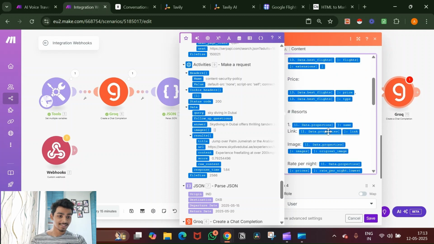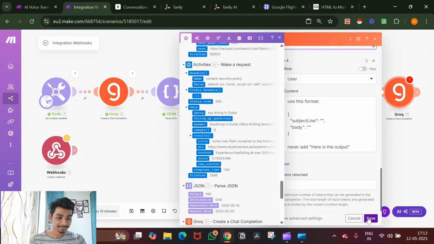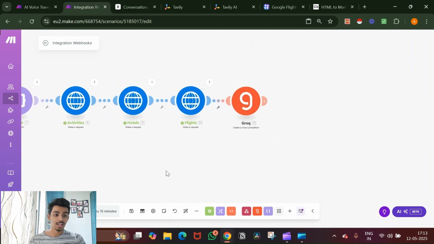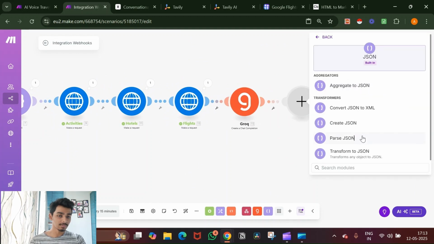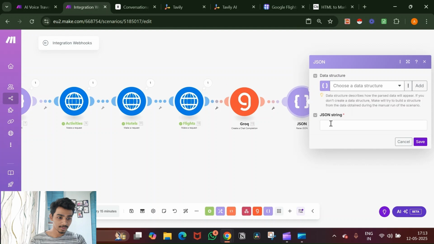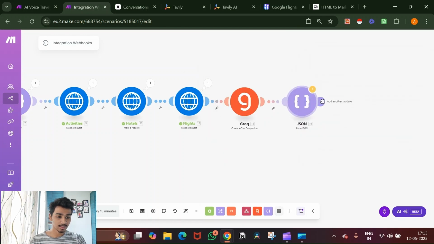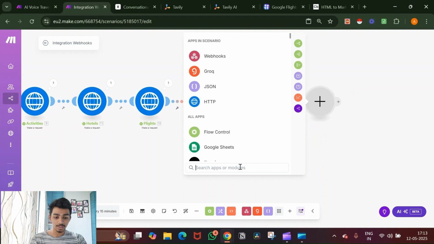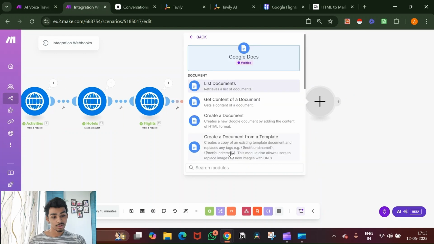And that is it, guys. That is it. I've made it as simple as I can. And now finally, after this, we just pass the JSON as always. We enter the result right here. And finally, I'll add it to Google Sheet. Sorry, Google Doc. My brain's not working anymore.